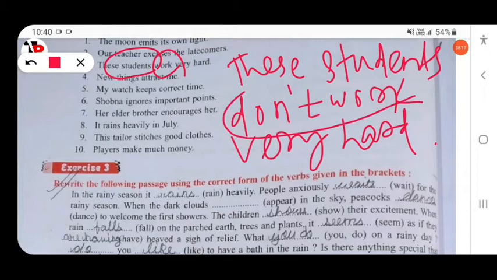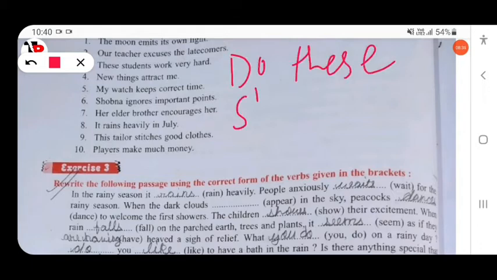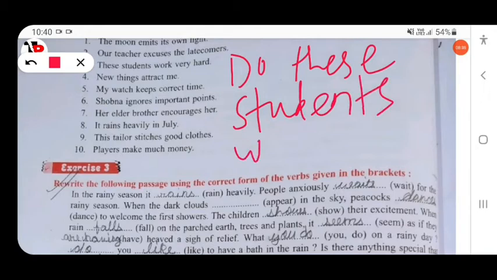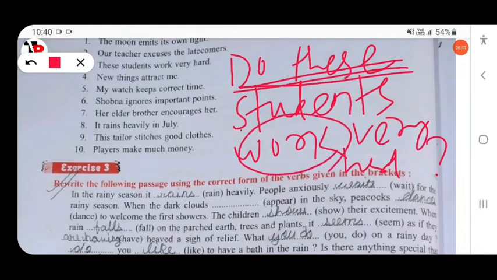Then change the same sentence into yes/no. Do these students work very hard? You have to place a question mark. Do these students work, not works.